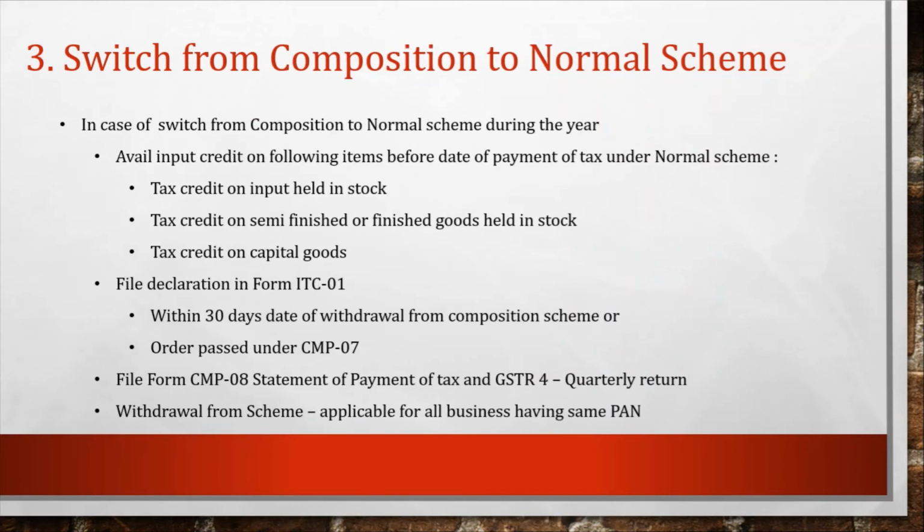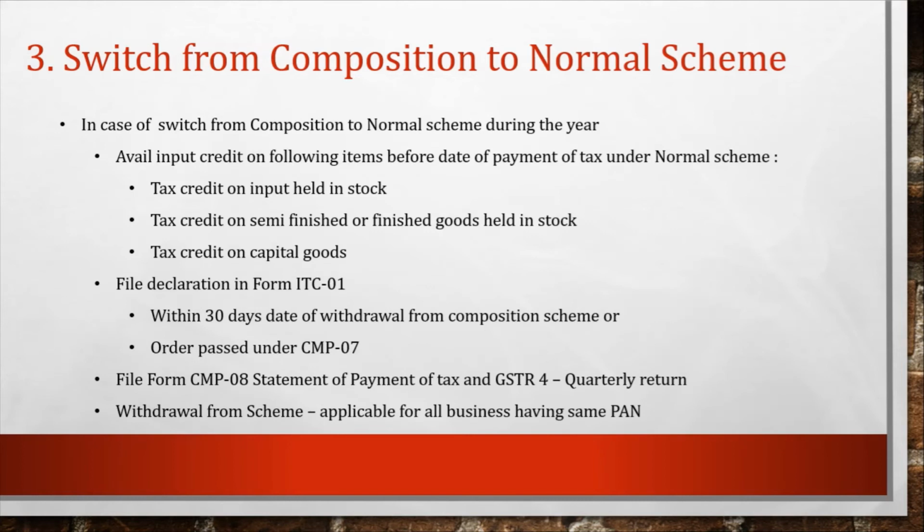Topic number 3, switch from the composition to the normal scheme. Whatever he has to do, first of all, he has to calculate the input credit available before the date of payment of tax under the normal scheme, that is, the ITC on inputs in stock, semi-finished goods, finished goods and capital goods. He will calculate and file a declaration in ITC-01 within 30 days from the withdrawal of the composition scheme or the order passed by the proper officer under CMP-07. We will discuss in which cases the order is passed under CMP-07 in the next slide.